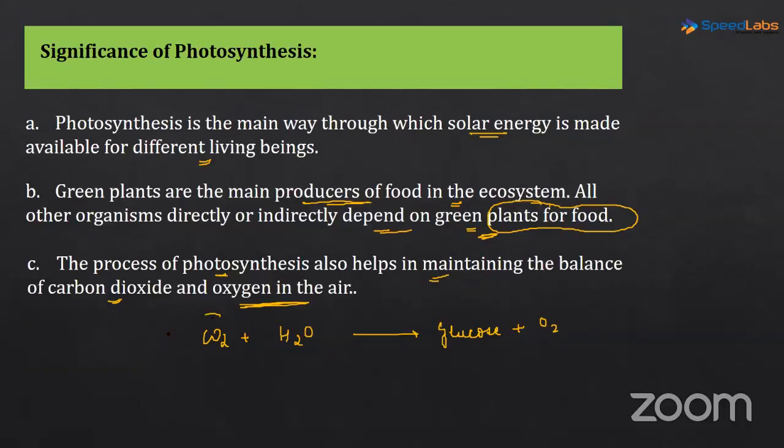Carbon dioxide is taken in and oxygen is released from the plants. So it is participating in carbon cycle and oxygen cycle, right? So it helps in maintaining a balance of carbon dioxide and oxygen in the air. All these 3 points are very important, that is why photosynthesis is important. I hope I'm clear on this part, and let's move further.